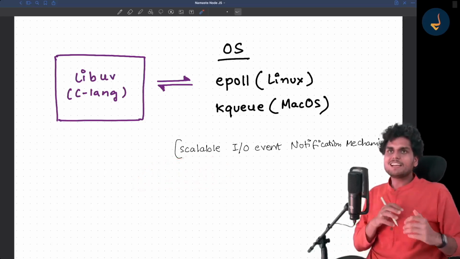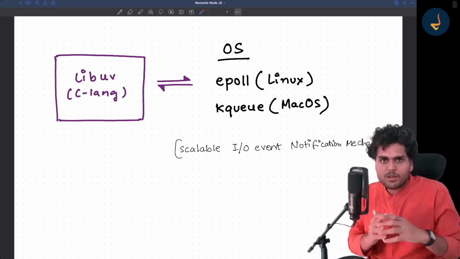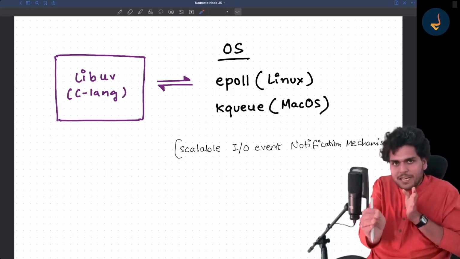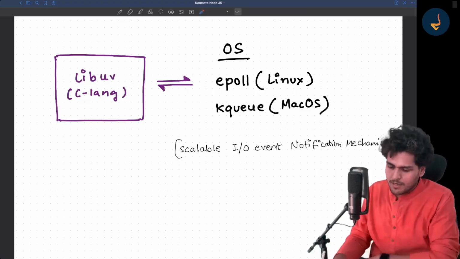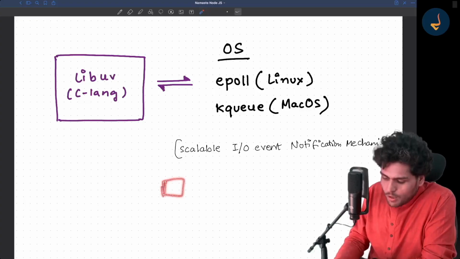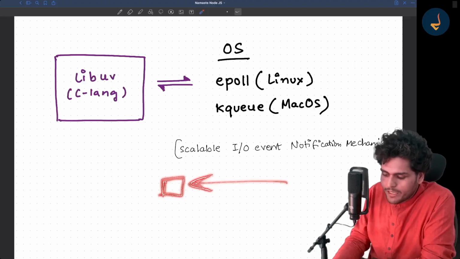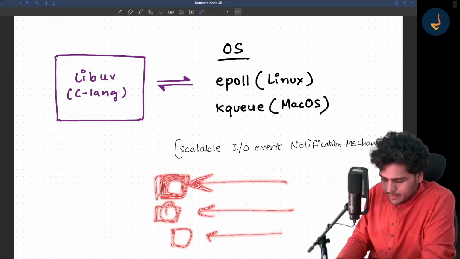So basically how it happens: suppose a user is requesting something from your API, so it is making a TCP connection. It is requesting you to make a connection. Now you need a socket for a connection, an incoming request. Suppose there are multiple users coming in, multiple incoming requests, so there are different sockets.